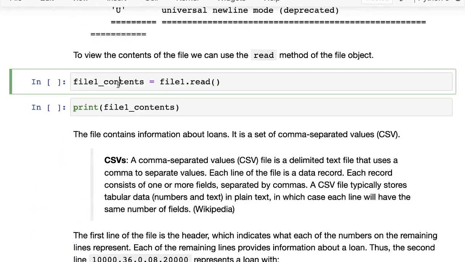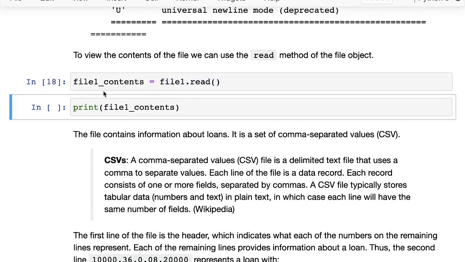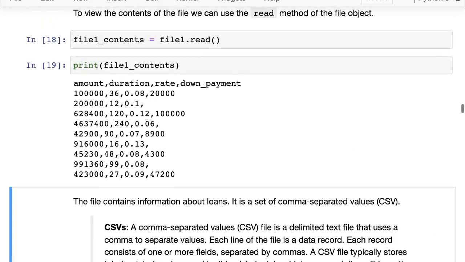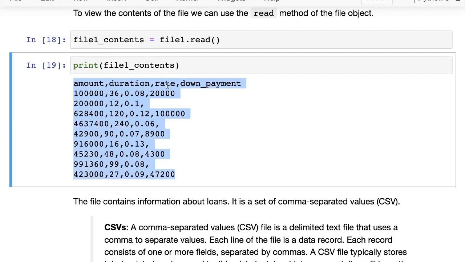So now to get the contents of the file, we take the file object, file1, and then we call .read on it. So when we call file1.read, we can get the entire contents of the file into a single string. So this becomes a string, and we can use the print function to print the file contents.